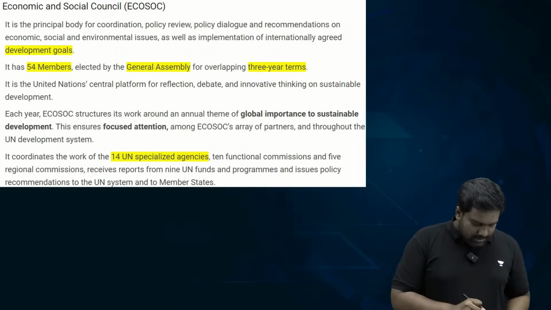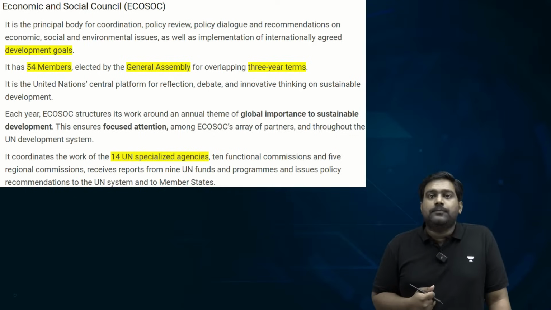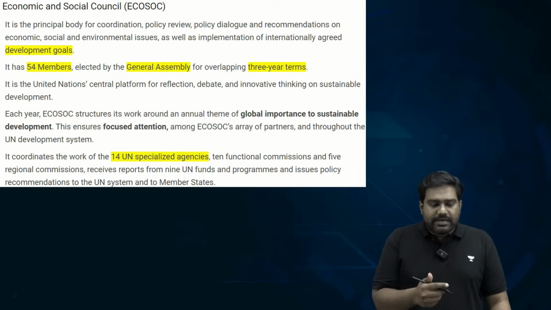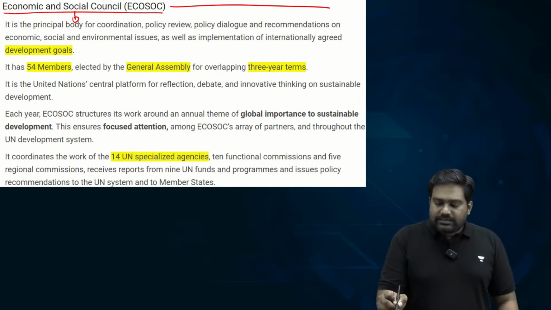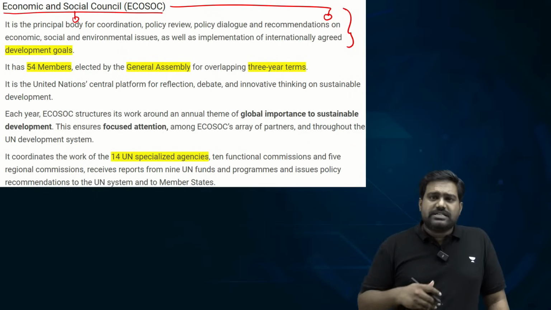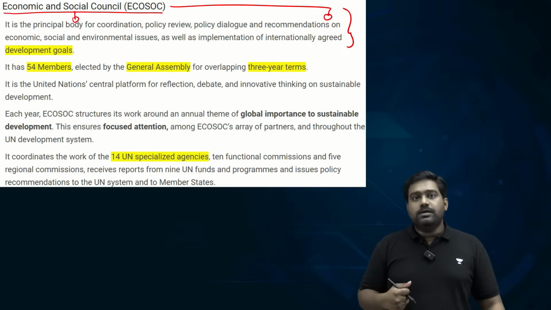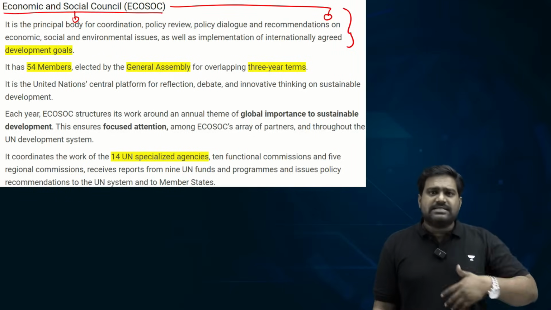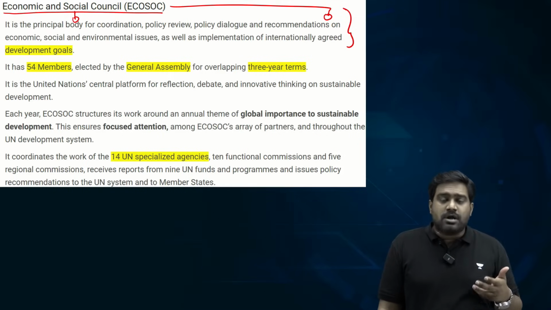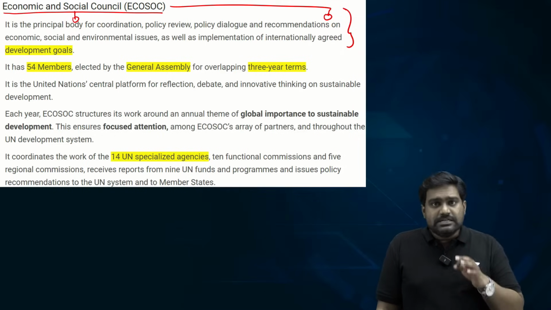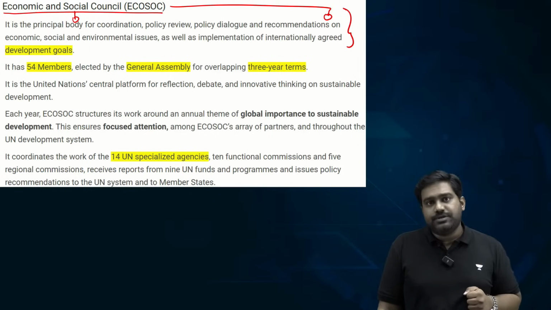Understood? Now let me explain what is ECOSOC, what is its role. So of course it is one of the primary organs of the UN, and it's like a think tank of the UN. Just like we had the Planning Commission in India, or now we have the Niti Aayog, as a planning body, as a think tank, which comes out with welfare programs, socio-economic initiatives, developmental programs. Similarly, ECOSOC drives the development agenda of the United Nations.